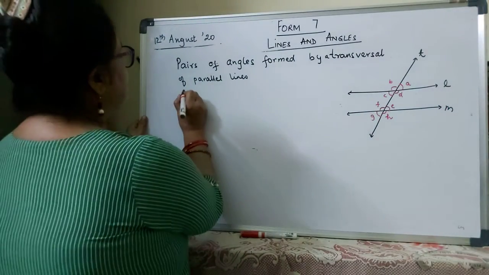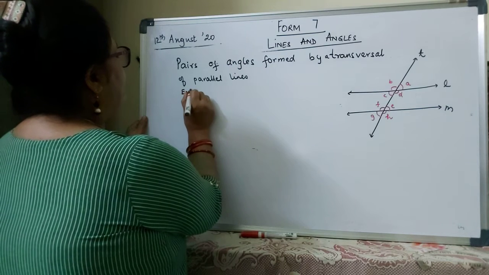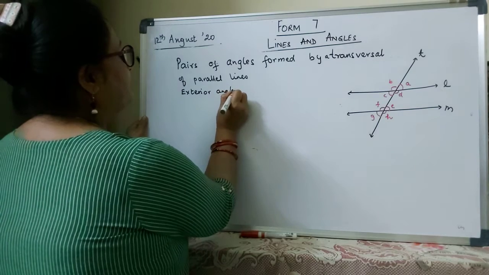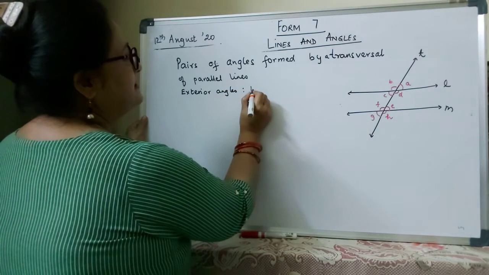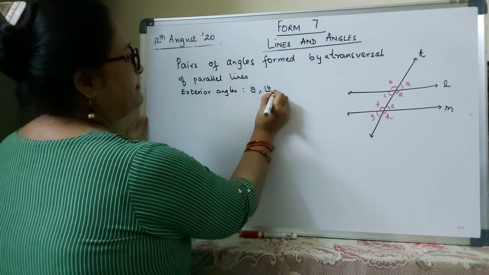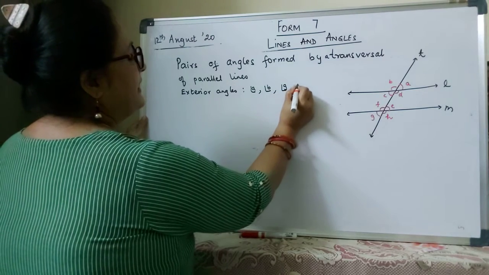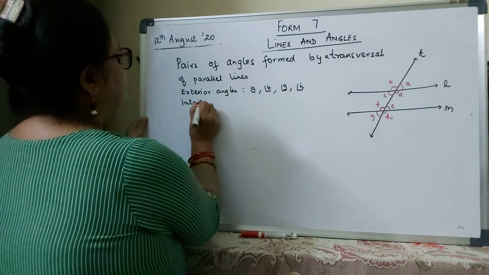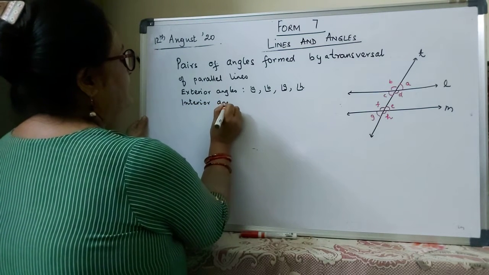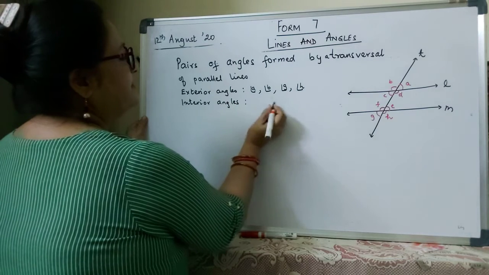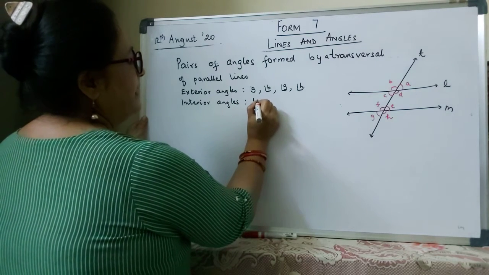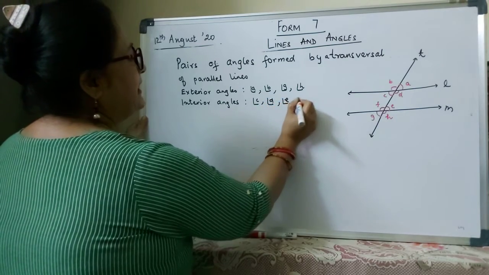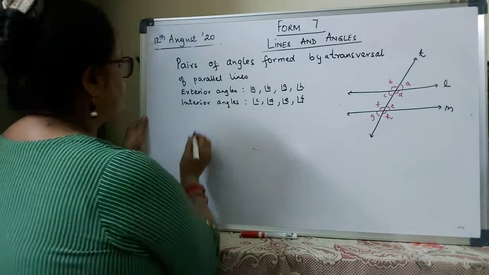Of the 8 angles, which are the exterior angles? Angle A, angle B, angle G, and angle H. Which are the interior angles? Interior angles are angle C, angle D, angle E, and angle F.